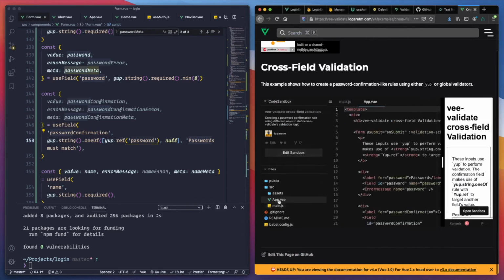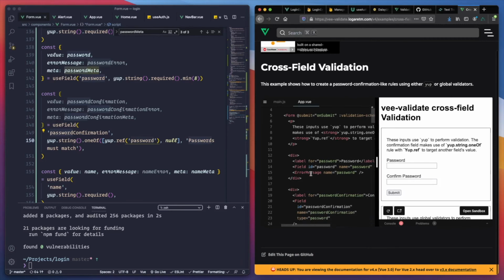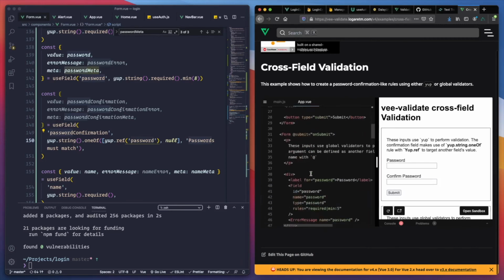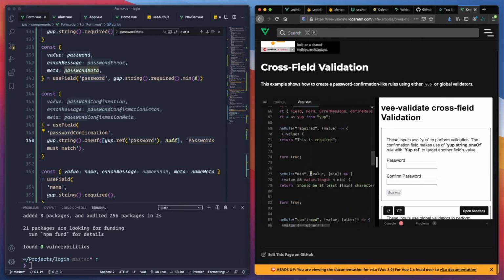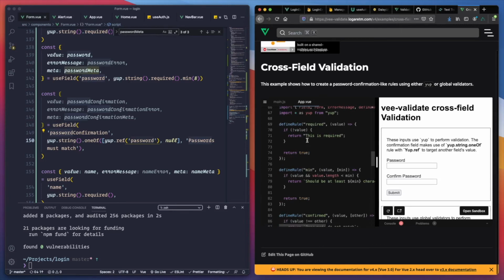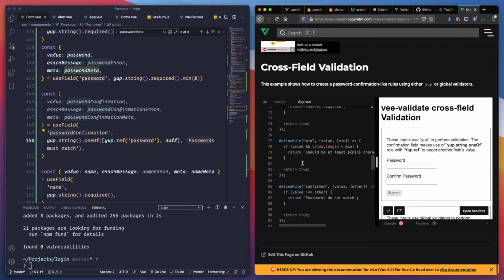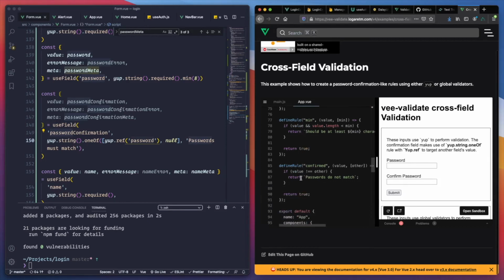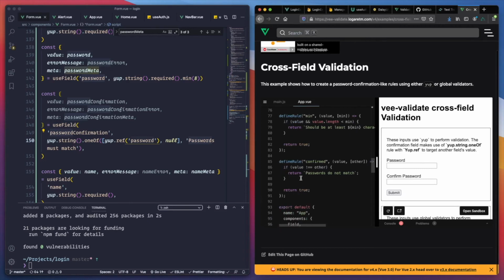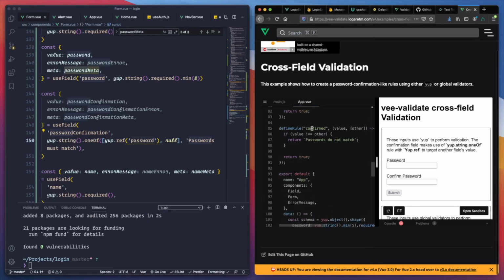Okay, let's see it. Or using the more advanced techniques here. This through a rule.